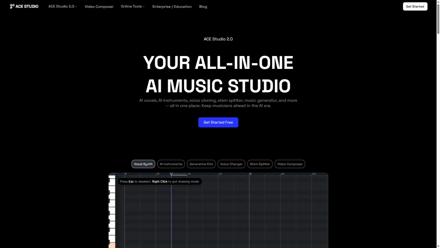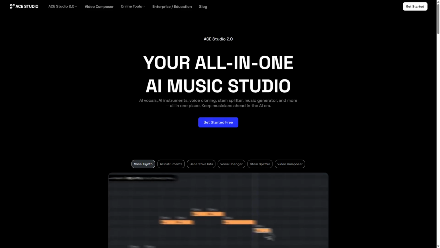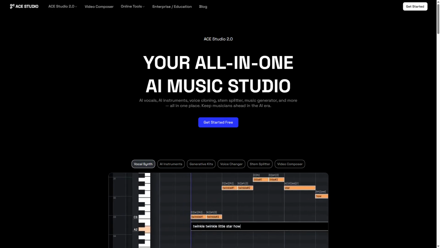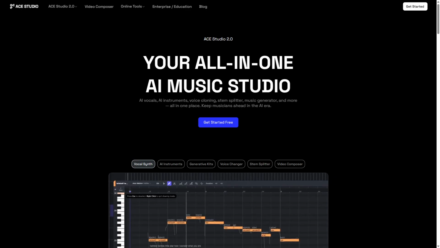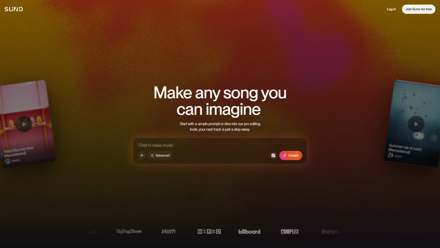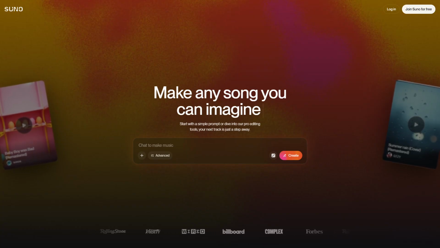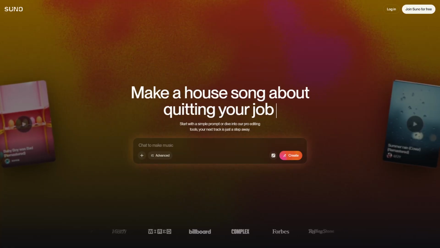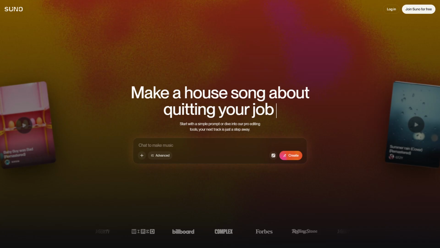Choose Ace Studio AI if you want detailed control and advanced customization for professional-grade music creation that fits specific project needs. Opt for Suno if you need fast, high-quality music generation with minimal effort, perfect for creators who value convenience and speed. Both tools are powerful, so select based on whether you prioritize control or simplicity to elevate your music production.